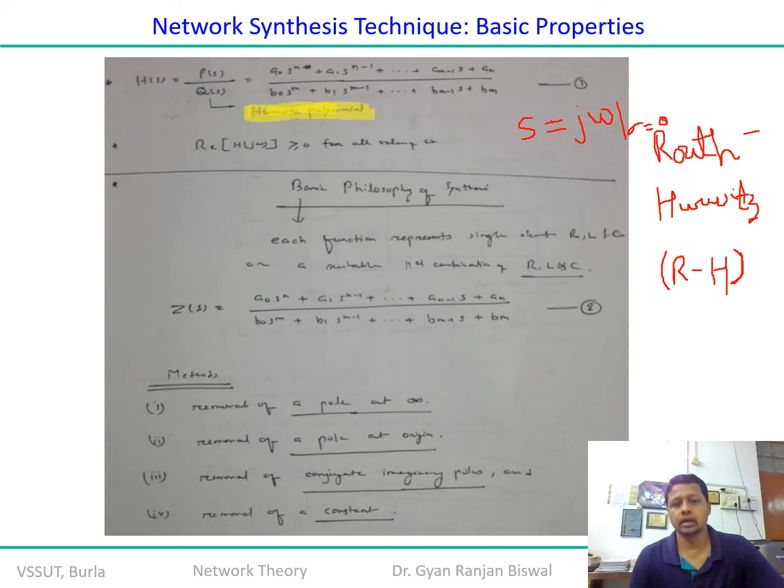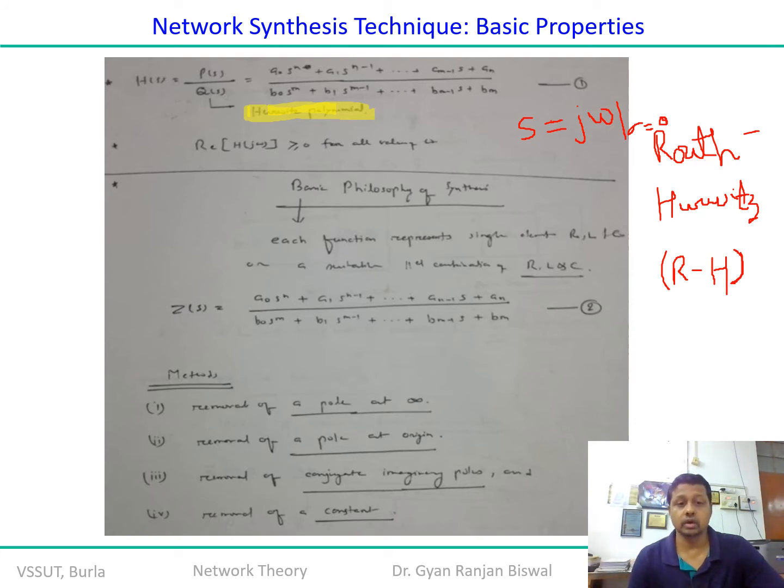So in this case, there are 4 methods by which you can realize equation number 2, or the transfer function of the Routh-Hurwitz polynomial, to synthesize or design a network. Number 1, removal of a pole at infinity. As you have been told, as far as the signature of this unit circle over the S-plane is concerned, remember that any function typically starts from the pole at the origin and terminates at the zero at infinity.